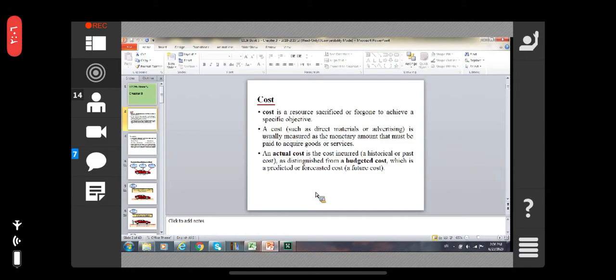Every company is making a budget. What is the budget? There is a budget cost, right? What is the budget cost? Budget is just forecasting, okay, predicting. They are predicting or forecasting the cost for the future, okay.